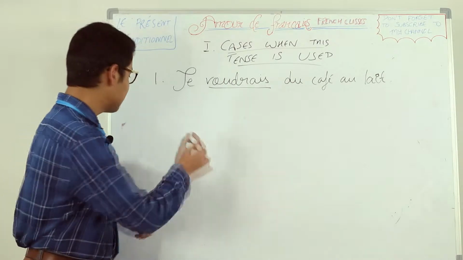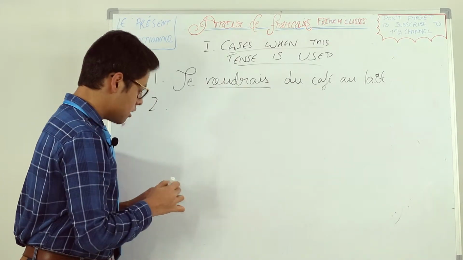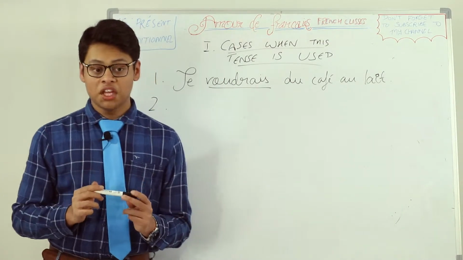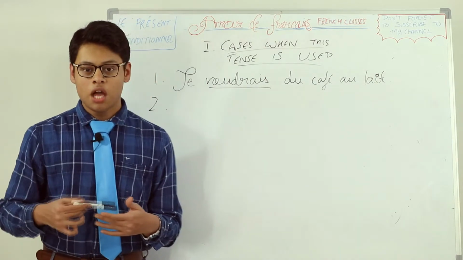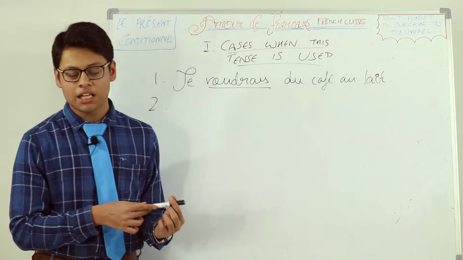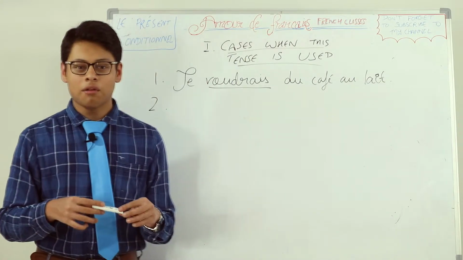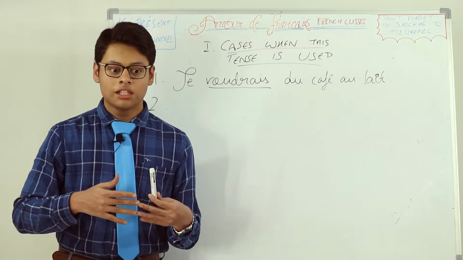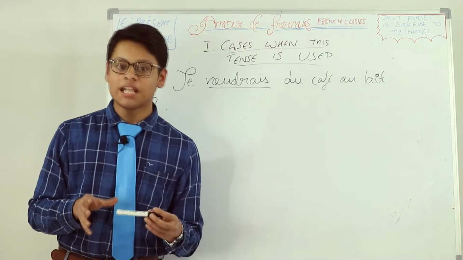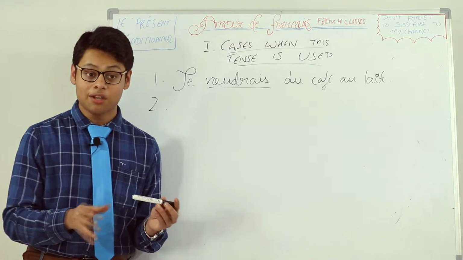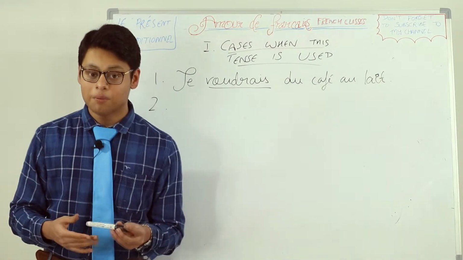Now the second case, which we use when we are speaking in a very polite manner. Now, how to recognize when we are polite or impolite? It can be done by the tone of speech in which you are conversing. But if we add please in the sentence or at the end of the sentence, it makes it even more polite.